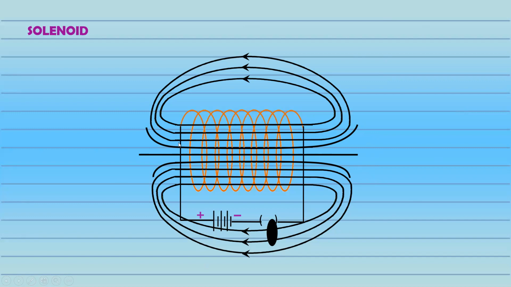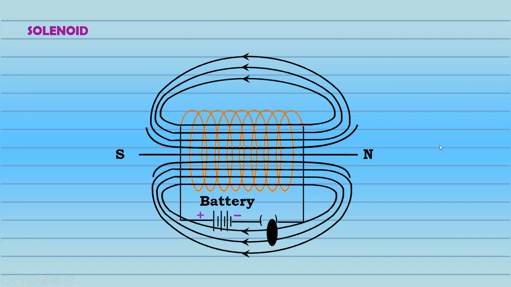And simply complete this circuit. That means just draw a wire over the coil so it can complete the circuit, and simply write a south pole and a north pole over here. So that's how a solenoid is to be drawn.